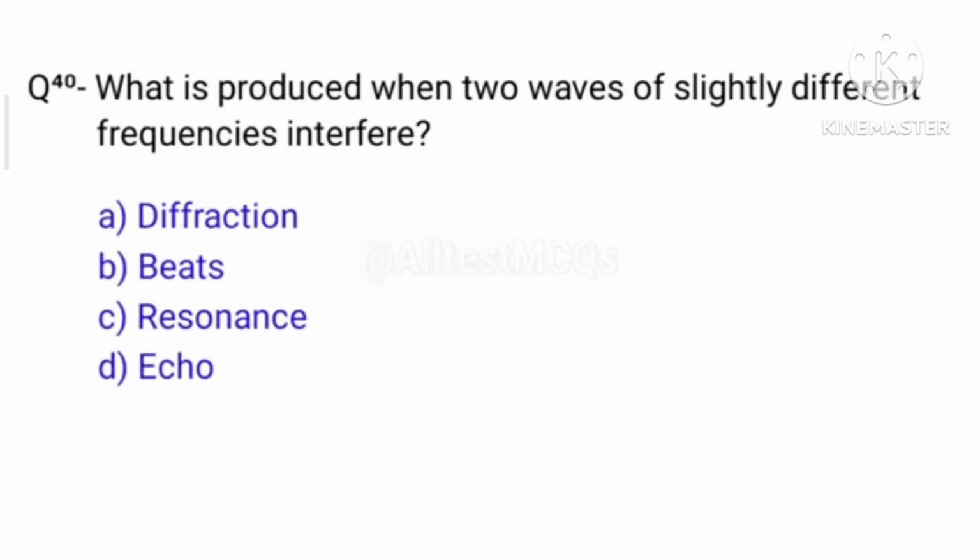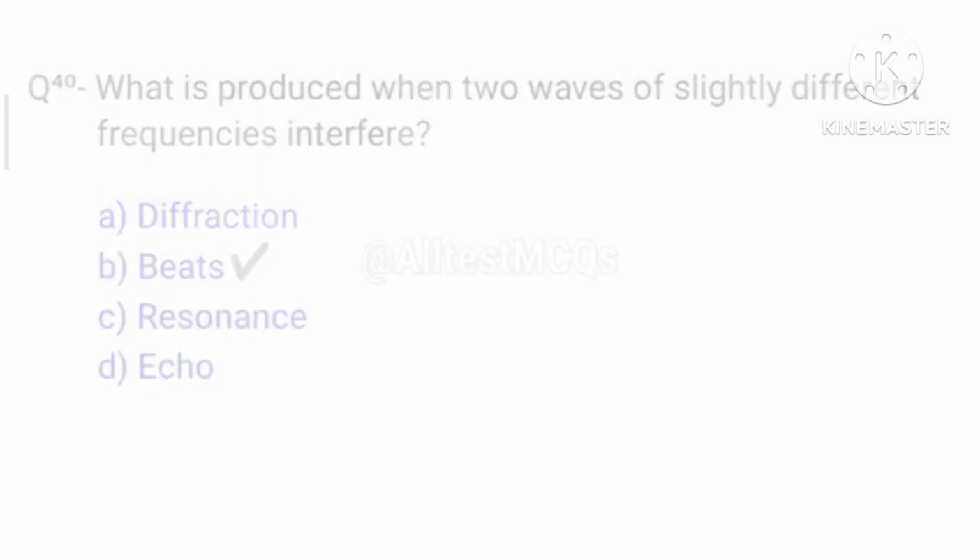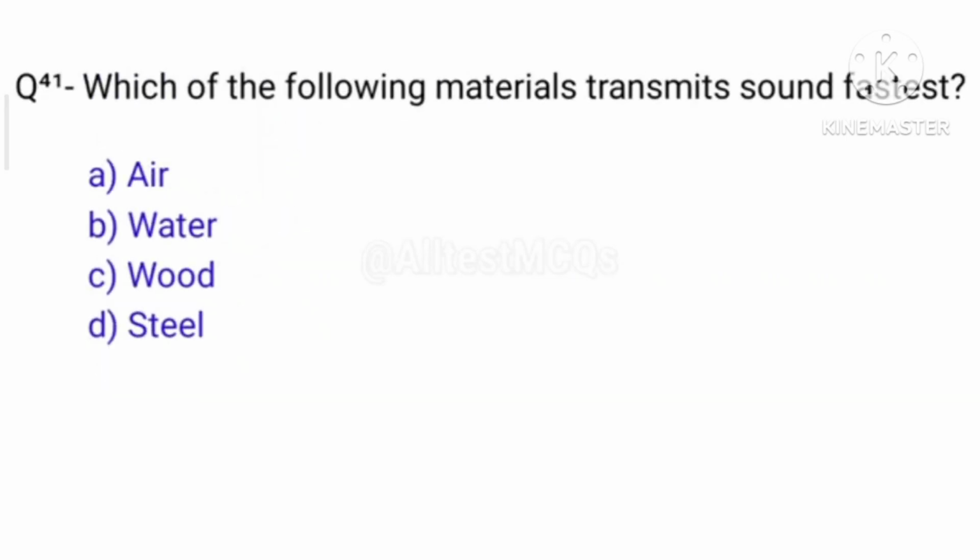And next, question number 40, what is produced when two waves of slightly different frequencies interfere? The right answer is option B, beats. Next, question number 41, which of the following materials transmits sound fastest? The right answer is option D, steel.